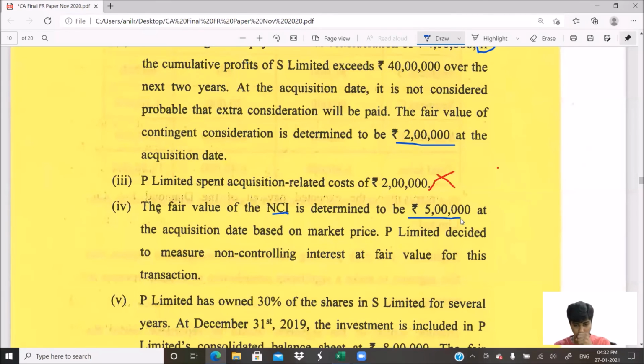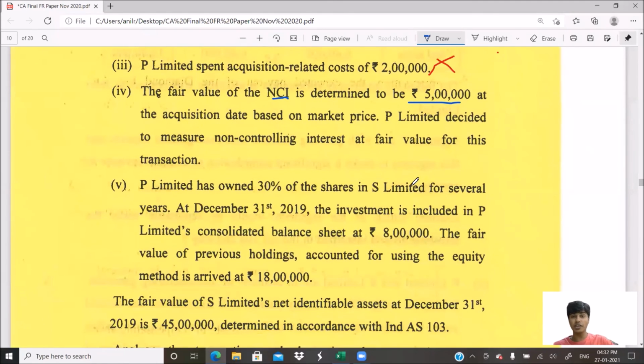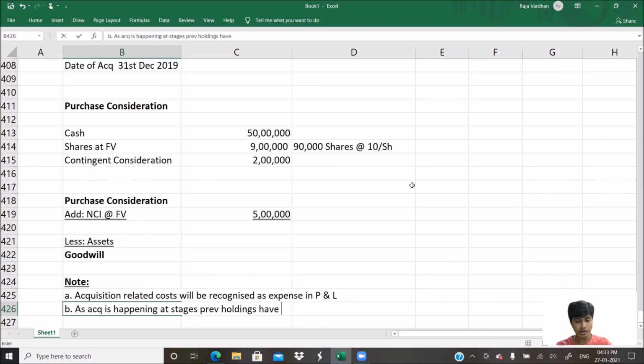Let's continue reading. They have told that they wish to measure it at fair value. No problem. P Limited has owned 30% of the shares for several years. I did tell you that as acquisition is happening in stages, previous holdings have to be measured at fair value.